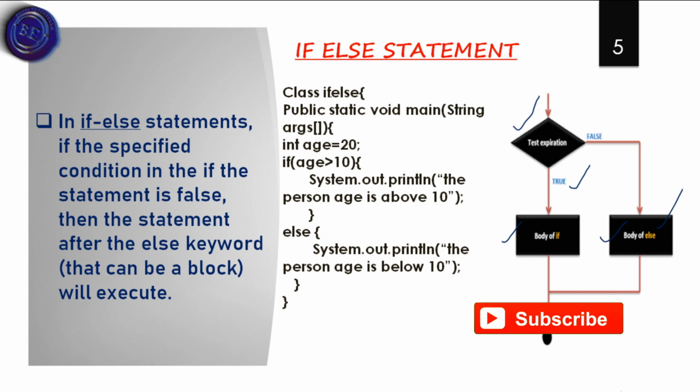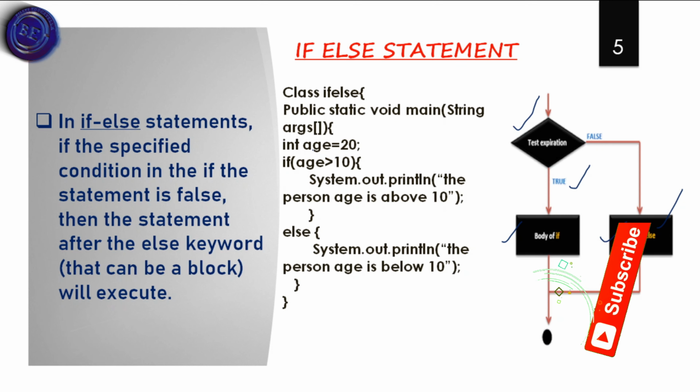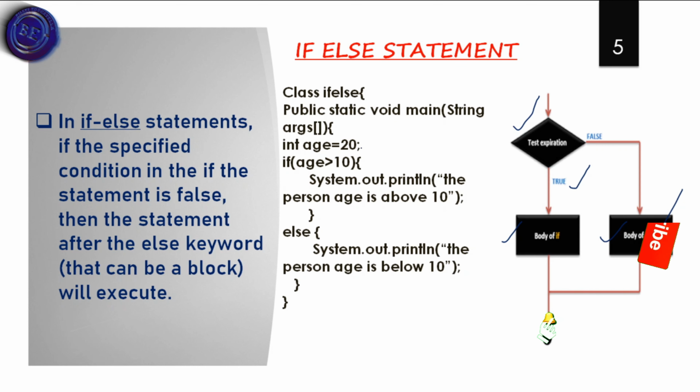Here I have a class named if else. In that class I take the same age, 20. If the age is greater than 10, system.out.println the person's age is above 10. Here 20 is greater than 10, so the condition is true. The statement present in the if block will be printed, and the statement in the else block is not printed. In this way the if else statement works.